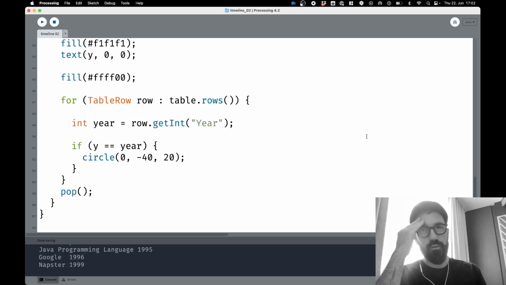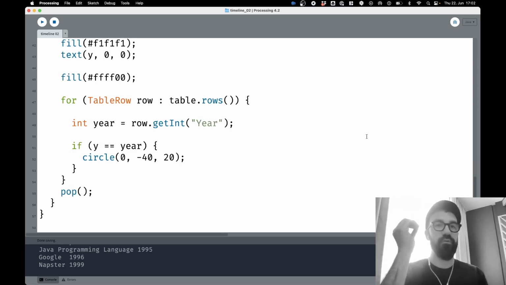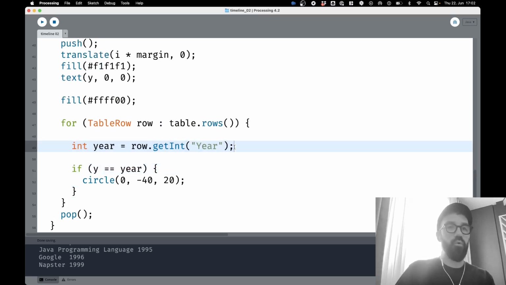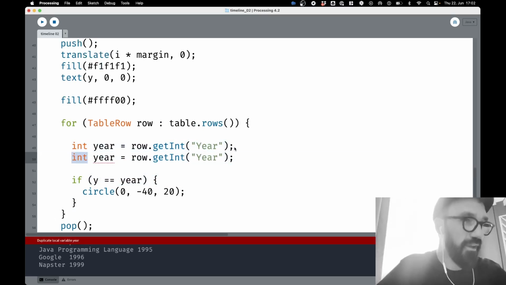We also could display the string from the table row called title to show the text. I'm just looking into the chat right now.